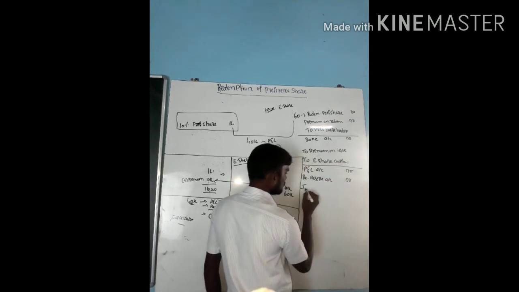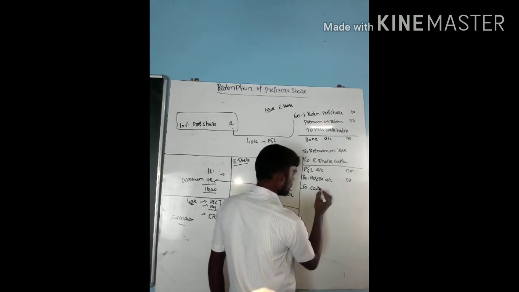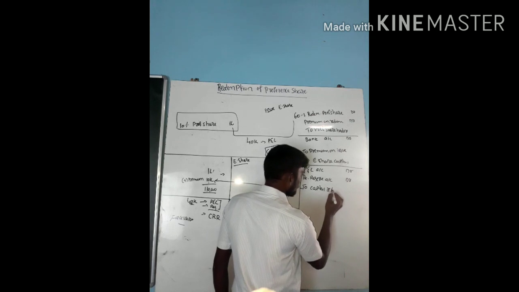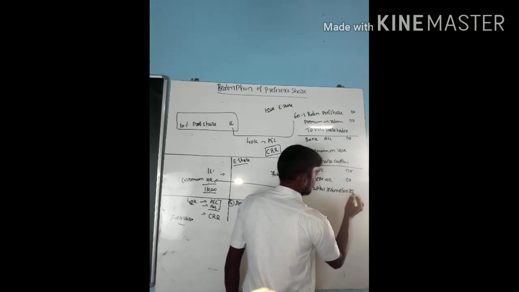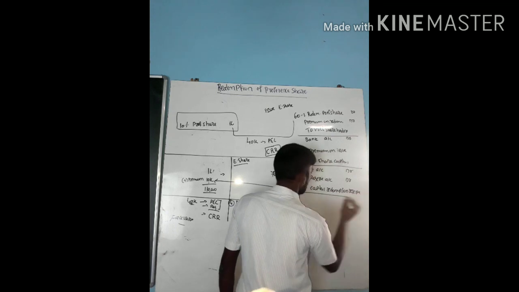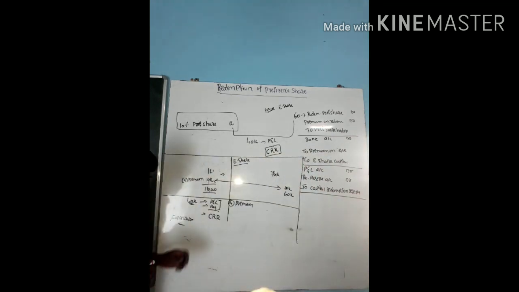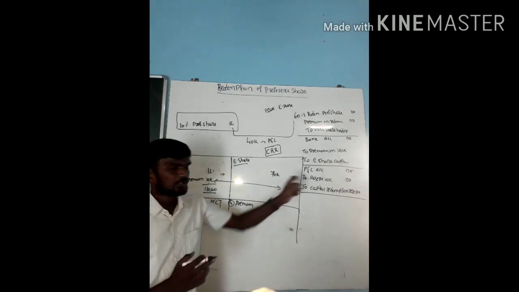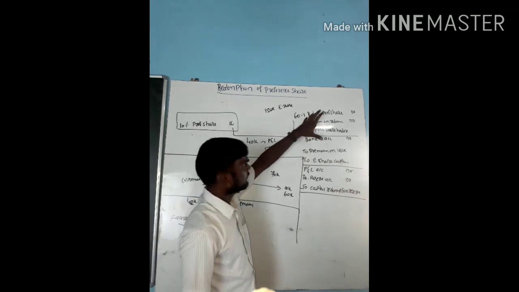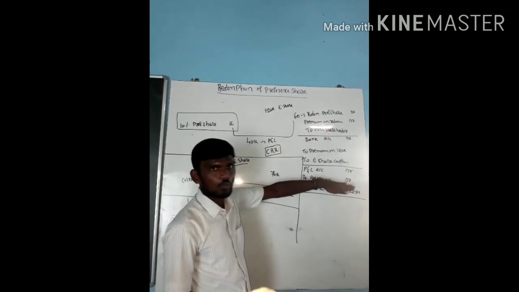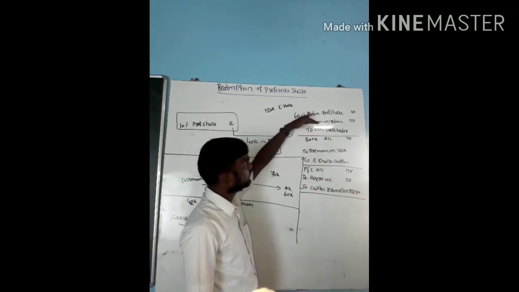I am transferring this amount to which account? That is the capital redemption reserve account. P&L account debit, reserve account debit to capital redemption reserve account. Right? This is for the face value of preferentials and face value of equity shares. That was the first one. Now next go for the extra amount.